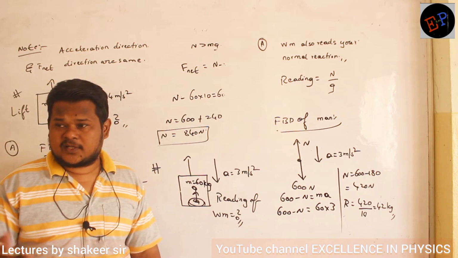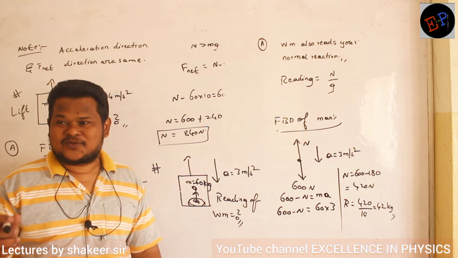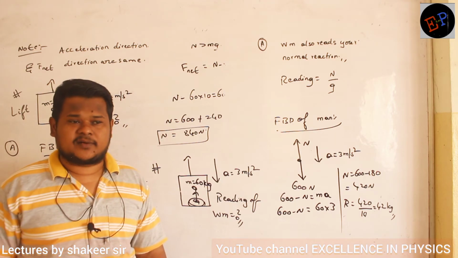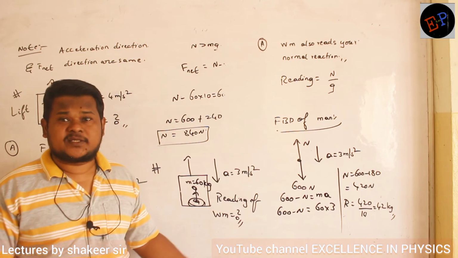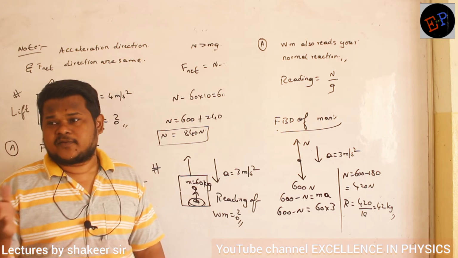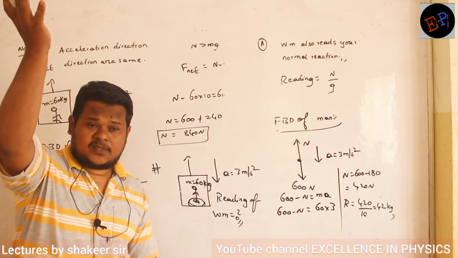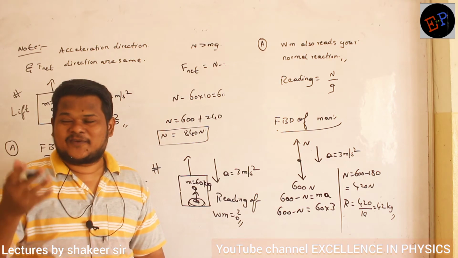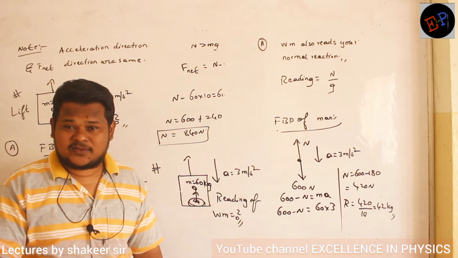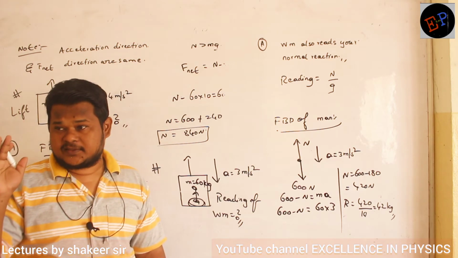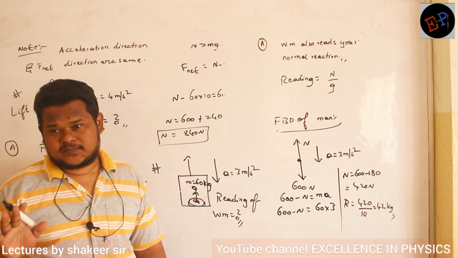It means that a weighing machine doesn't always show the correct reading. You should be present in a non-accelerated frame of reference, then only it will show the correct reading. If the weighing machine is accelerating, it will show either a greater or lesser reading. If accelerating upwards, it will show greater reading. If accelerating downwards, it will show lesser reading. But if it is traveling with uniform velocity, then it will show the actual reading. Are you able to understand?